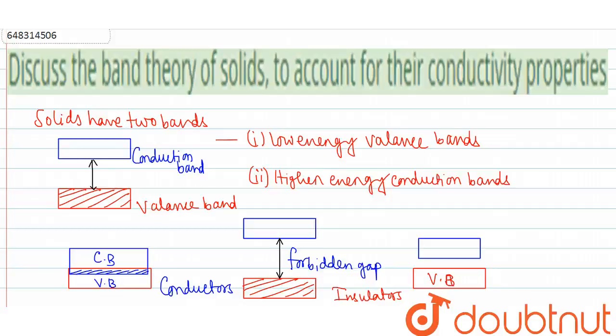So with a very low energy gap, the conductivity is between conductors and insulators, and these are termed semiconductors. So hope this answered the question.